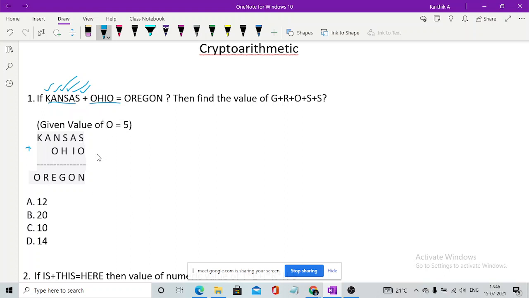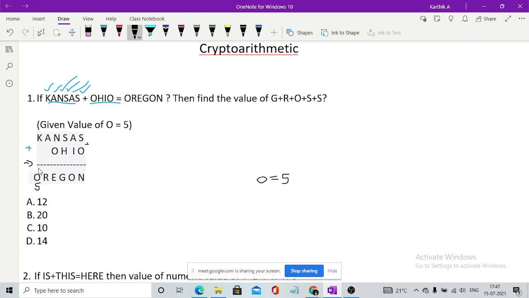Now, whenever you get O as 5, the simple idea you can use is this: whenever you simply solve a sum, you solve from the right part, you get a carry, and you come to the next part. What I suggest is to go in reverse this time. You can see they have given you the value of O as 5, so O equals 5, and this should be replaced by 5.